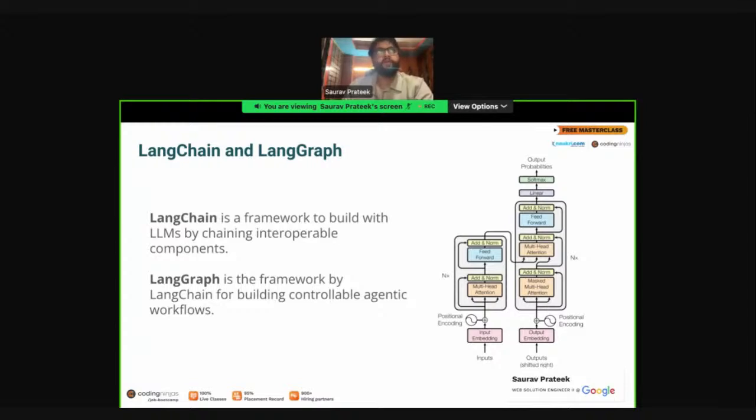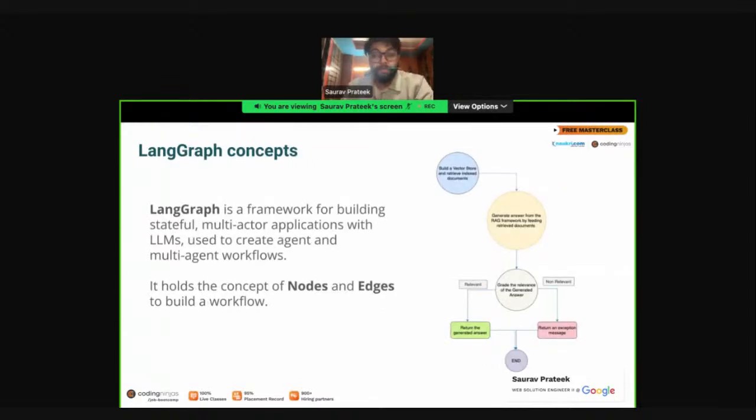Moving forward, we'll be building this chat application in LangGraph, so it is important to first understand what LangGraph is. LangGraph is a framework provided by LangChain, responsible for building multi-actor applications. If you want to build a workflow where you interact with different LLMs, say for one use case you interact with one LLM model and for another use case you interact with another, then LangGraph helps you achieve that. You can have multiple different LLM models in your workflow, interact with them, and decide what your control flow should look like.